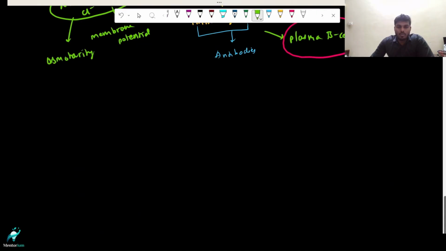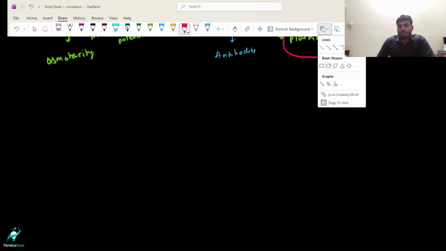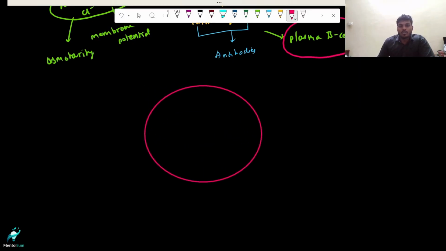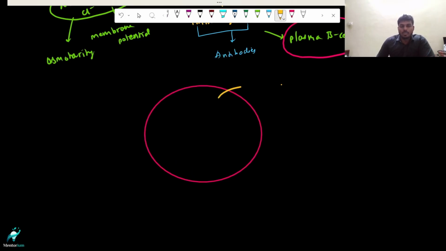And we have one important question that is generally asked: what is the difference between serum and plasma? So let's understand that part. Let's say this is my plasma. What is plasma made up of? Plasma is made up of fibrinogen, your albumin, your globulin, and certain electrolytes. And we have glucose and certain nutrients. All these things it is made up of.